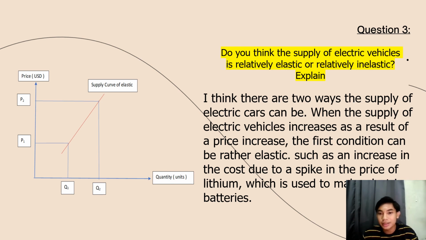When the supply of electric vehicles increases as a result of a price increase, the first condition can be rather elastic, such as an increase in the cost due to a spike in the price of lithium, which is used to make electric batteries. So we can look at the graph. P1 is the old price and P2 is the new price, and the price is in USD. Quantity is in units, Q1 old quantity, Q2 new quantity, and this is the supply curve of elastic.